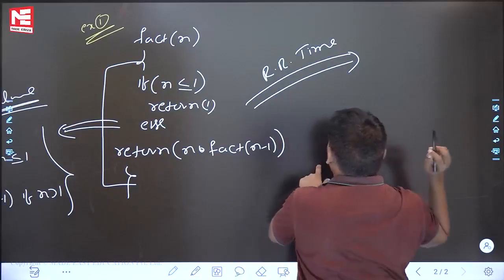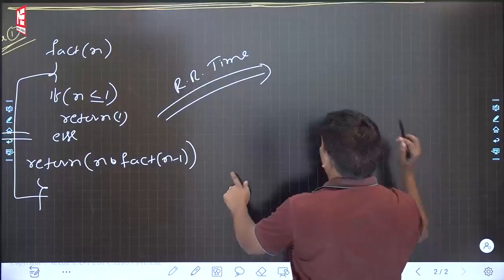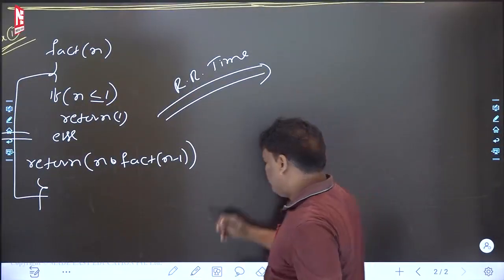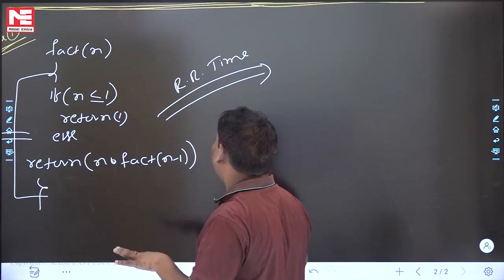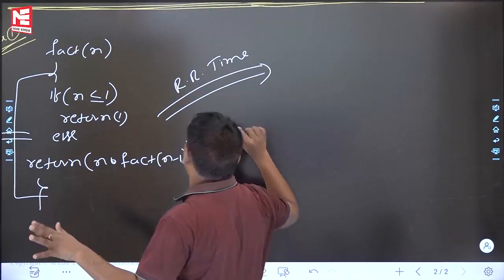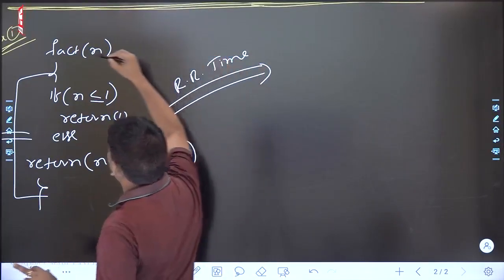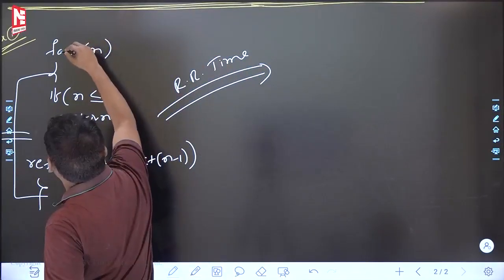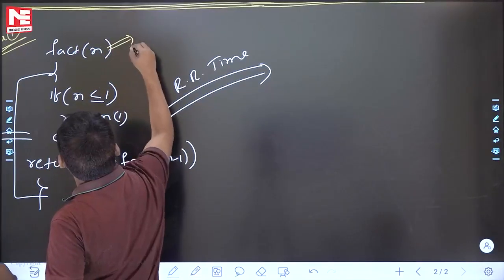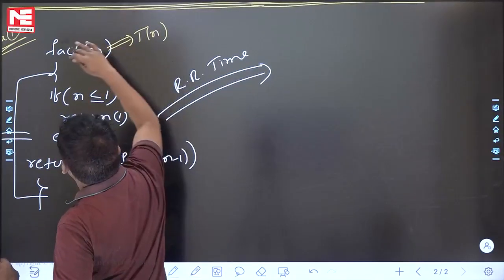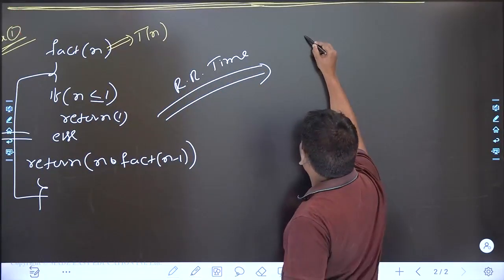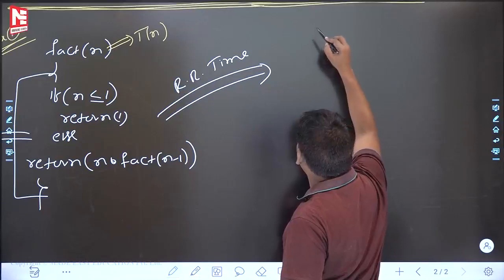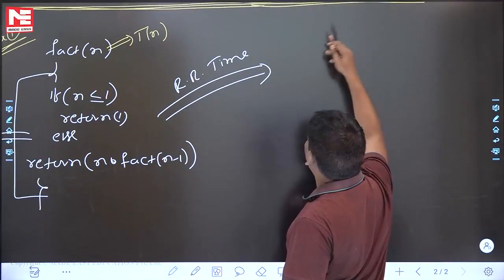Recurrence relation for time. Let me write. Some people are asking, sir, what is the meaning of time? See everyone, it is the first problem you are doing, right? Recursive program, time complexity finding systematically how? Recurrence relation for time. See the answer. Fact of n, carefully listen, fact of n is in the time complexity Tn. Before writing recurrence relation itself, you have to define what is the meaning of Tn.